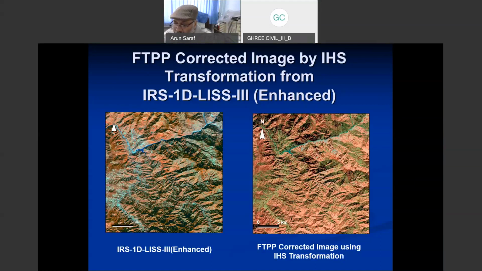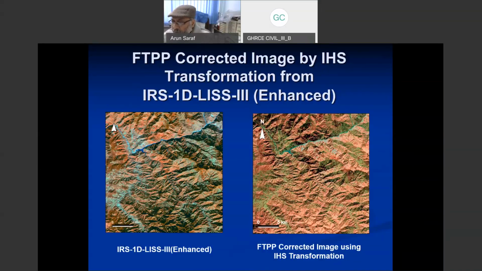So for the SRM-based correction technique, we require a digital elevation model of the same spatial resolution, which we use to create a shaded relief model. But in this correction technique, we don't require any external inputs, only that image and creating the negative. So the resolution part and other things will not come into this problem at all.